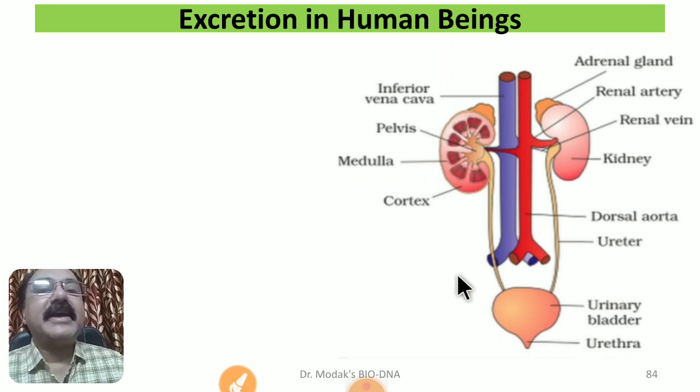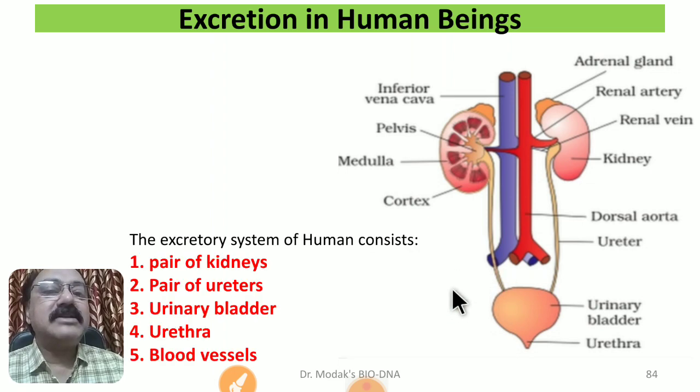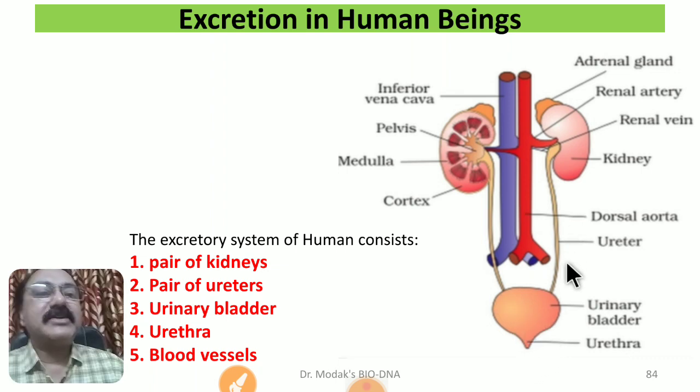Now this is the excretory system of human beings, and you can observe some of the parts here. They are particularly the pair of kidneys. Here one kidney is shown in longitudinal section. Then there is a pair of ureters. These are very fine, microscopic narrow tubes that come out of the kidneys and carry urine to the urinary bladder. Then there is one urinary bladder, then there is the urethra. So these are the four important components of the excretory system.